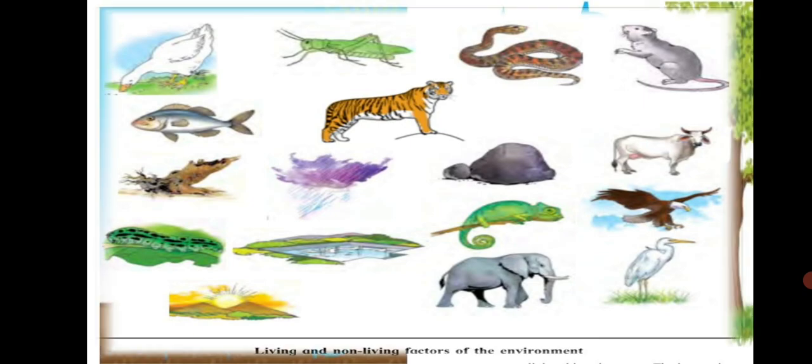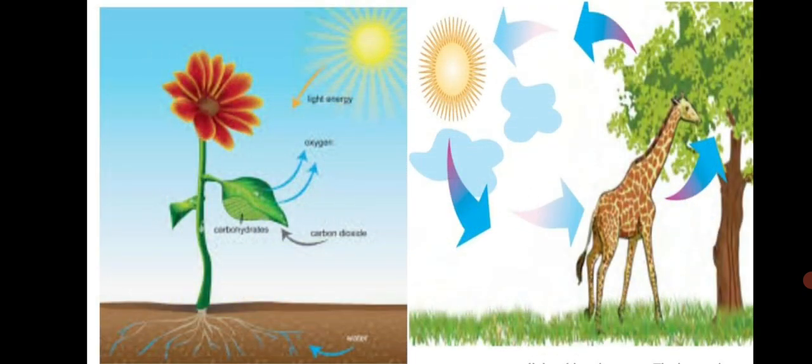That means living and non-living things are dependent on each other. You will say how non-living things are dependent. Let's take the example of soil. Soil becomes fertile only when microorganisms decompose certain matter, and then the soil becomes fertile. So this way, soil depends on microorganisms.